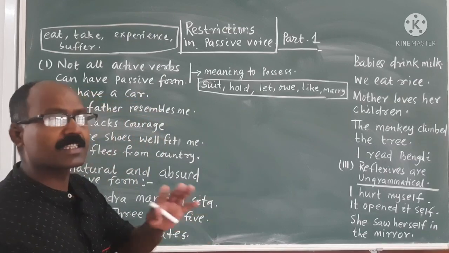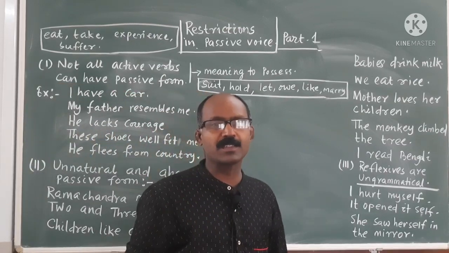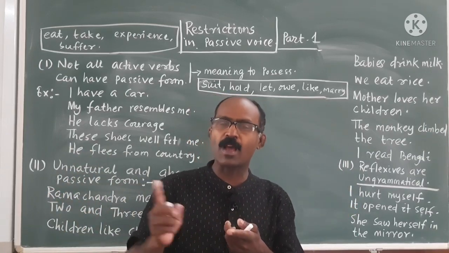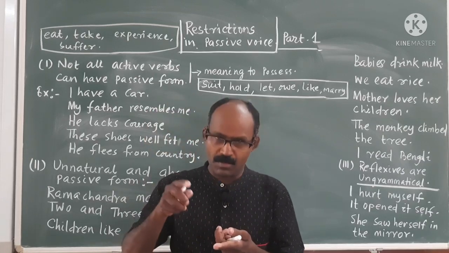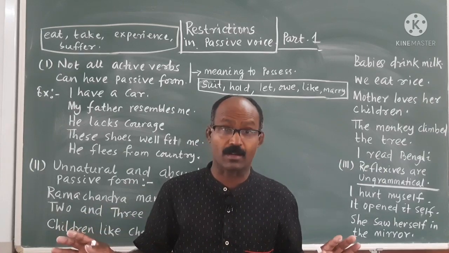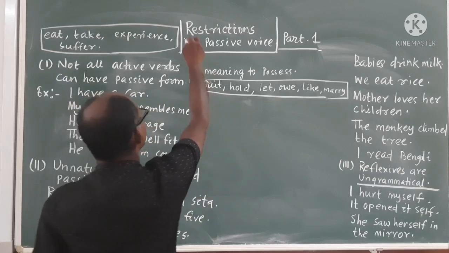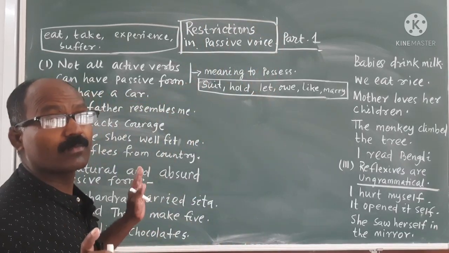In passive form, you know that subject is there, verb is there, and object is there. If an object is there, you know the formula: the object will come first, then the be verb, then the main verb in the third form, then the subject. Like that you have learned. Same formula. But some restrictions are here. You cannot do passive form.